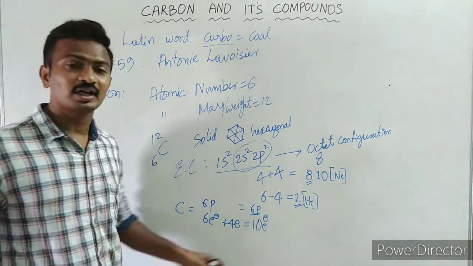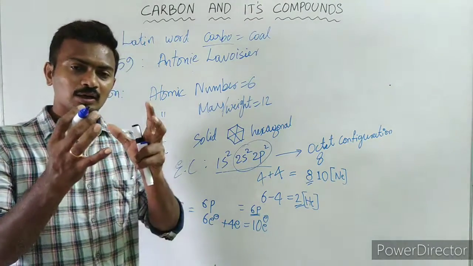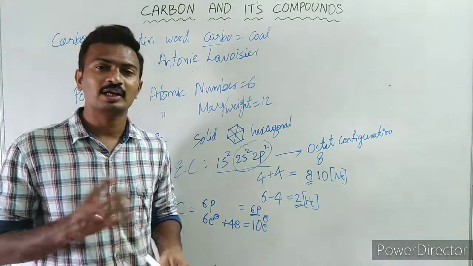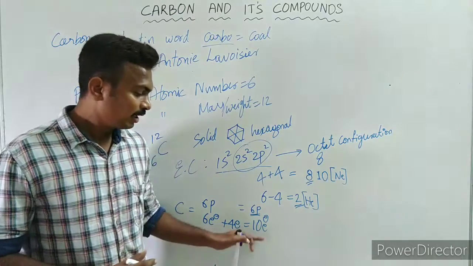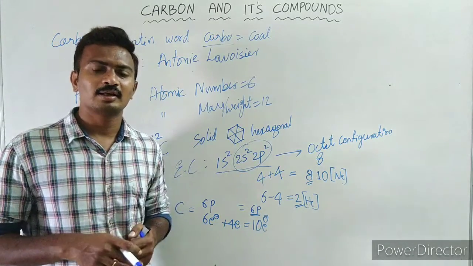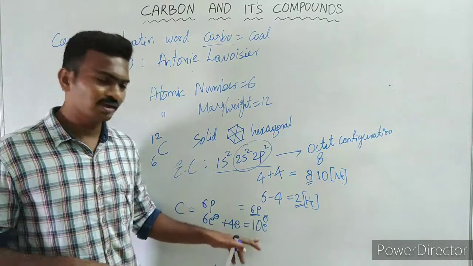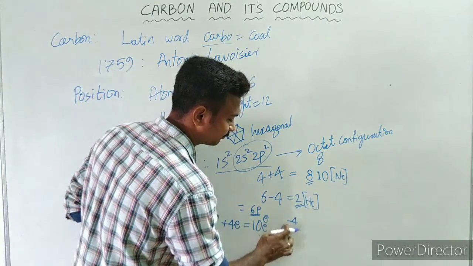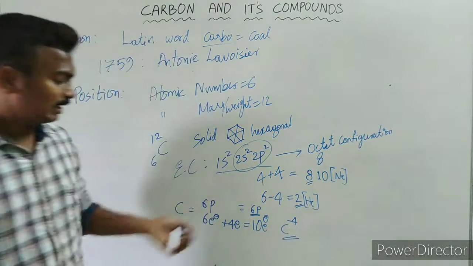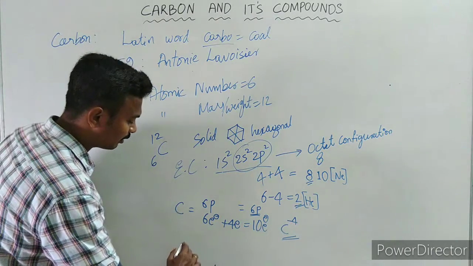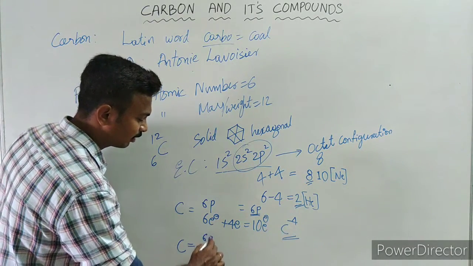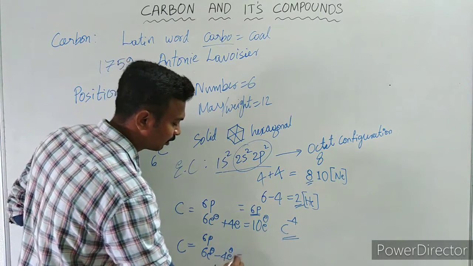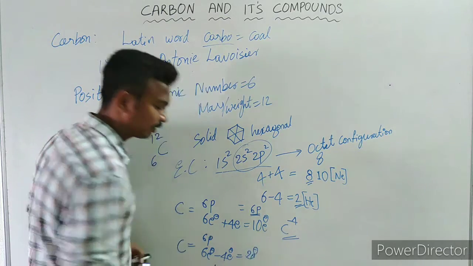So these 6 protons can't hold the 10 electrons. The energy will not be sufficient for the nucleus to hold 10 electrons. So it is not possible to gain electrons. Therefore it doesn't prefer, and it will be very unstable in its C-4 state. Right? And if we assume that carbon has lost electrons, with 6 protons and 6 electrons, assume that it has lost 4 electrons to leave 2 electrons.